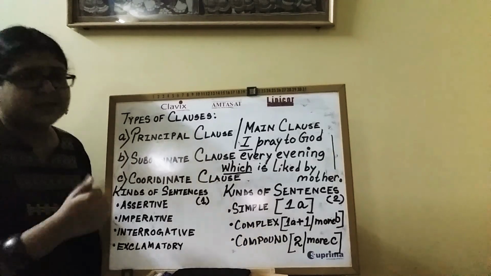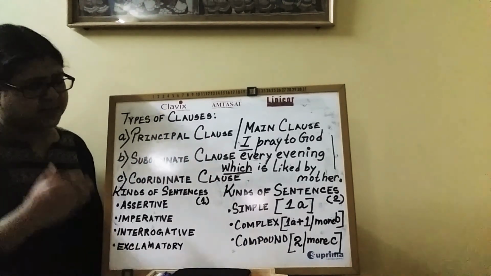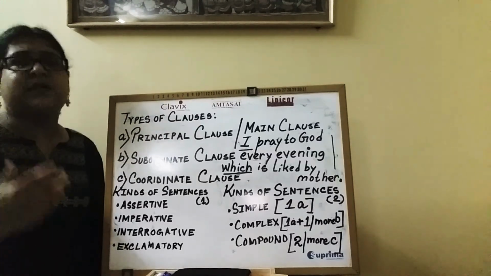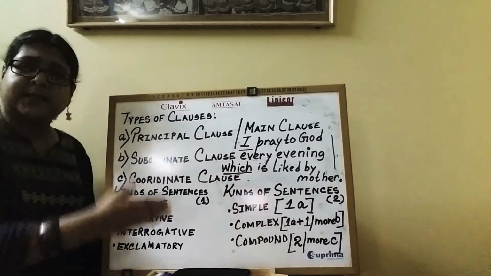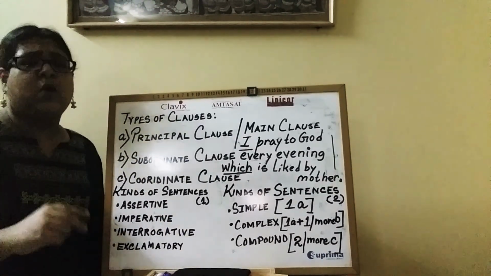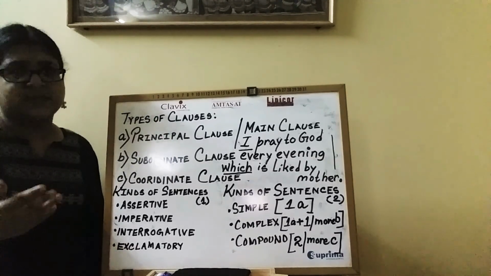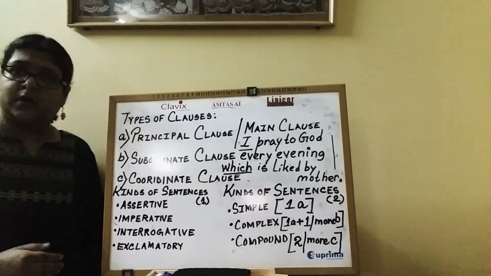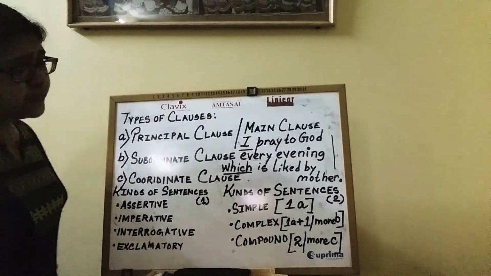But as soon as they get clubbed up with the conjunction but, they become coordinate clauses. And a compound sentence is that sentence which has minimum two or more than two coordinate clauses. Okay? So here we are and here we end.